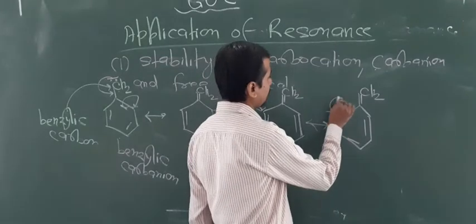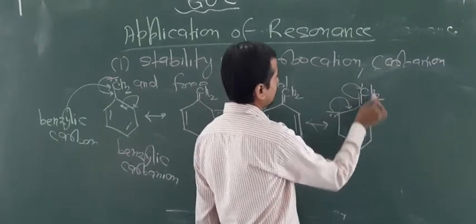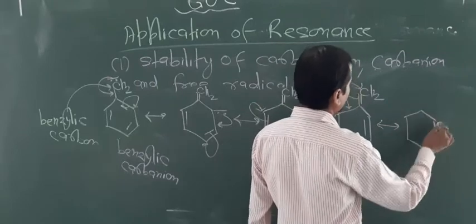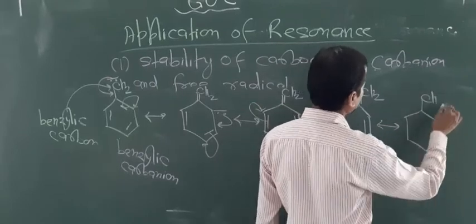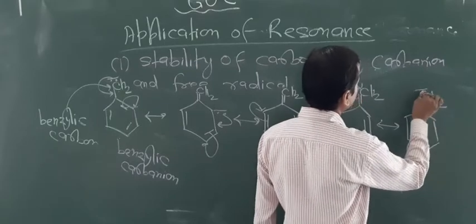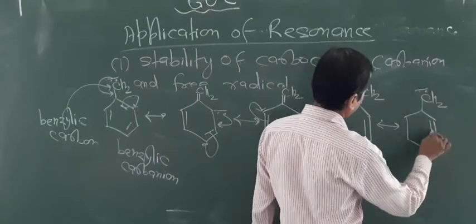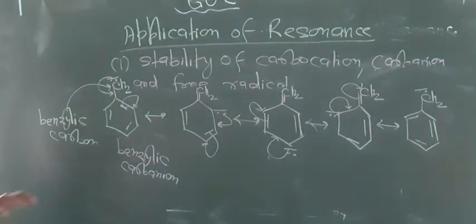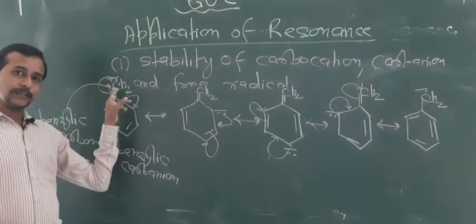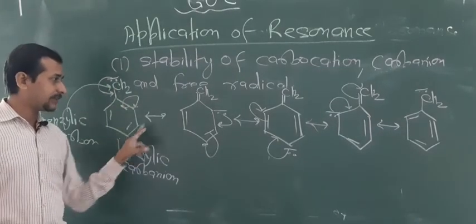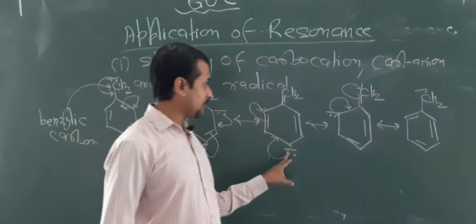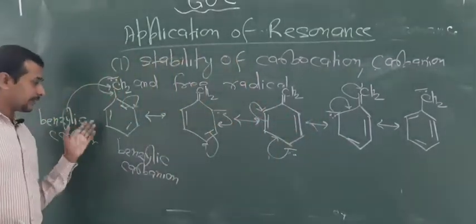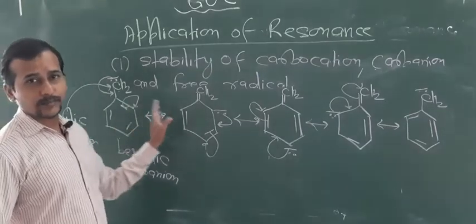Now again this pi bond moves to here, and this contains a negative charge again. So what happens here? Basically, look at the condition. CH2 negative charge, double bond and double bond. The negative charge of this carbon moves to the ortho and para positions. Ortho position and para position, again ortho position. So the negative charge is delocalized, and hence these benzylic carbanions are more stable.